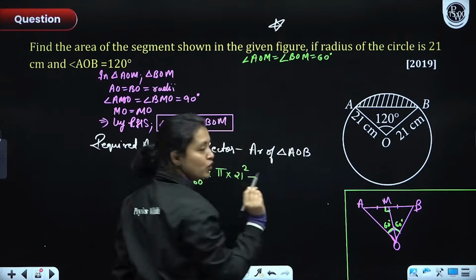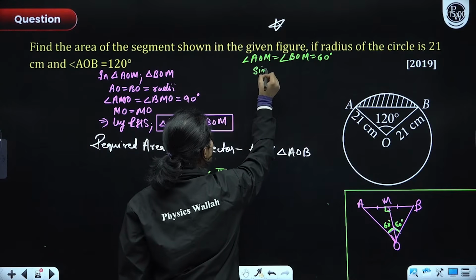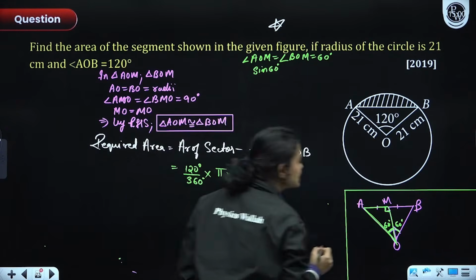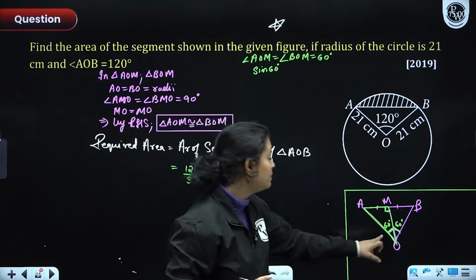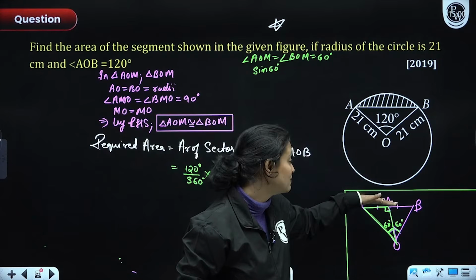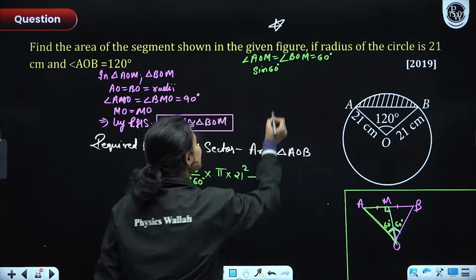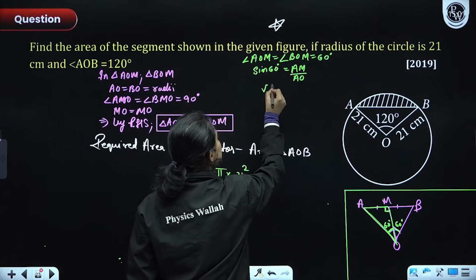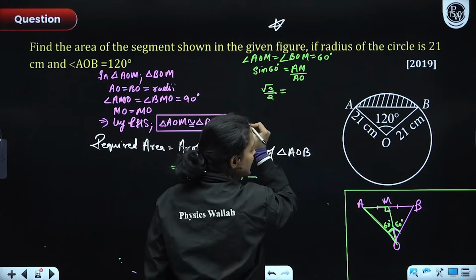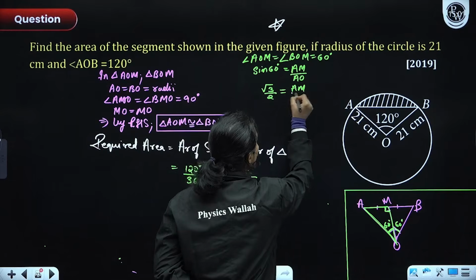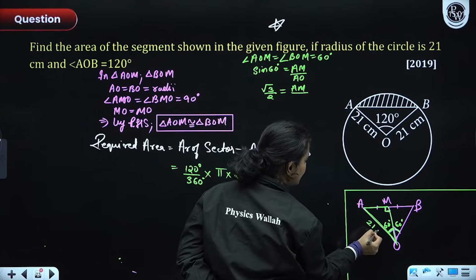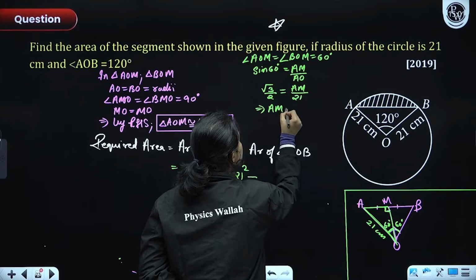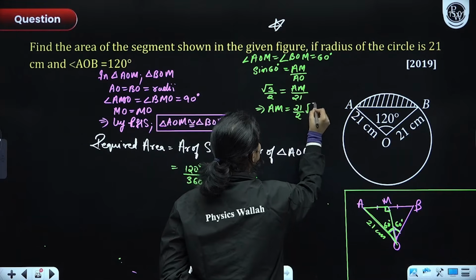Now I am going to use sine 60 degrees first. You can use it in any triangle, I am using it in this triangle. Sine 60 degrees would be opposite over hypotenuse, that means AM over AO. I know sine 60 degrees is root 3 by 2, and AO is 21 centimeters, given in the question itself. So from here AM is equal to 21 root 3 by 2 centimeters.